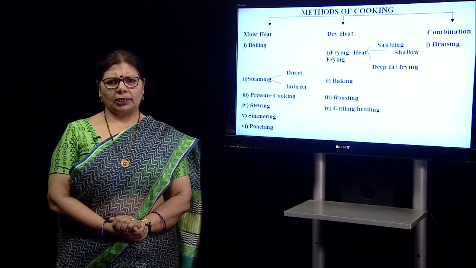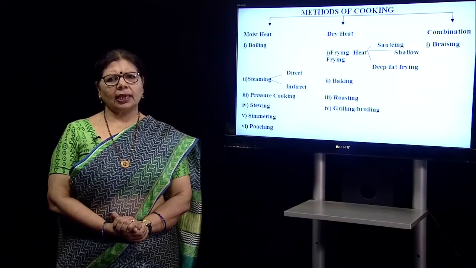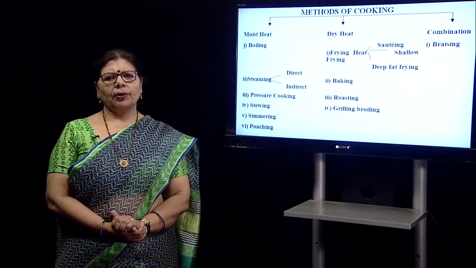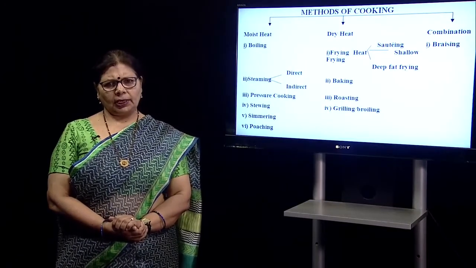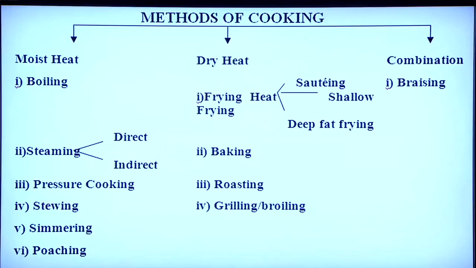Let us see in this slide what are the different types of moist heat method, dry heat method and the combination. Moist heat, as I said, uses water, which includes boiling, steaming, pressure cooking, stewing, simmering or poaching. In dry heat, we use baking, roasting, grilling, and when we use oil in dry heat, it is called frying, and that can be of various types: sauteing, shallow frying, deep fat frying.